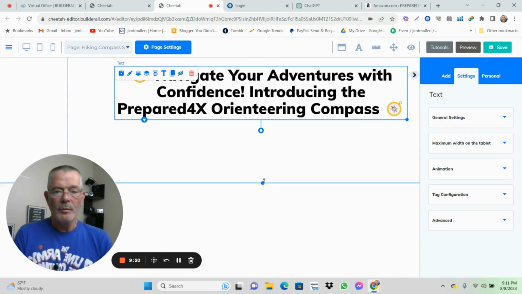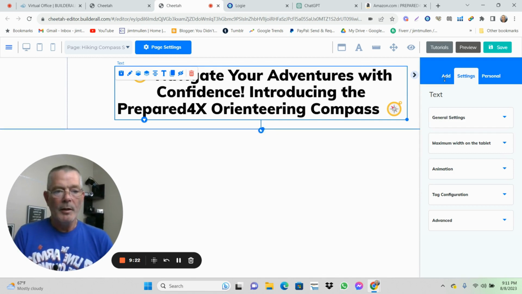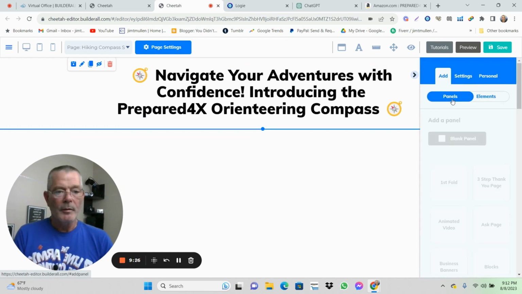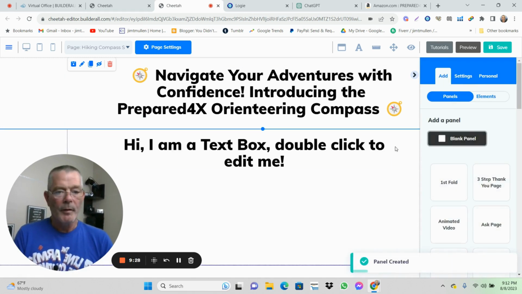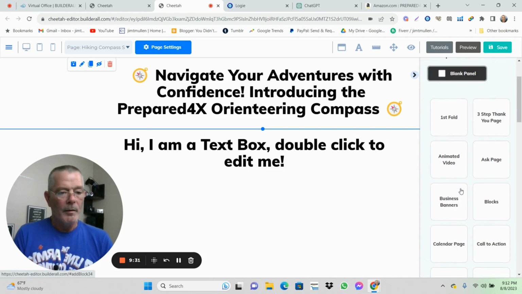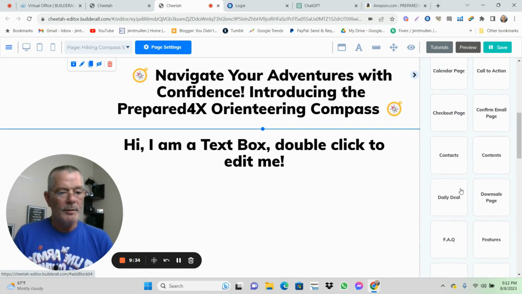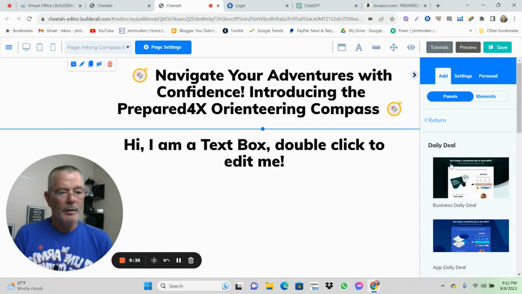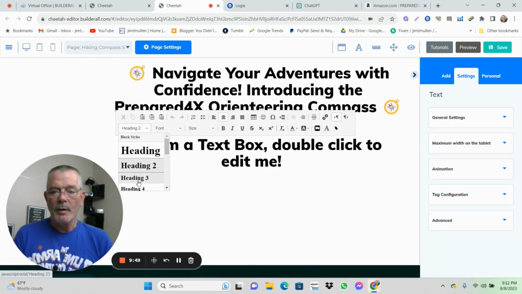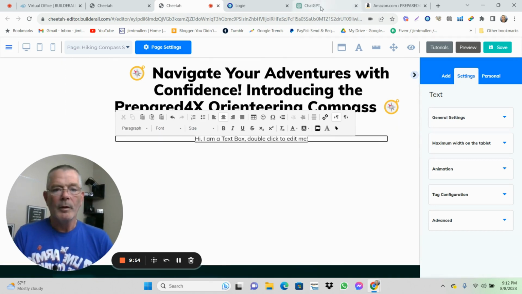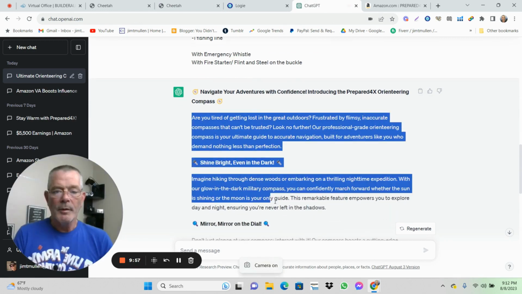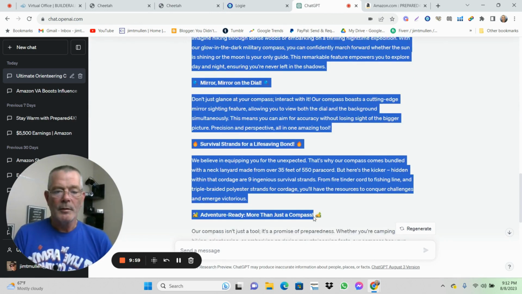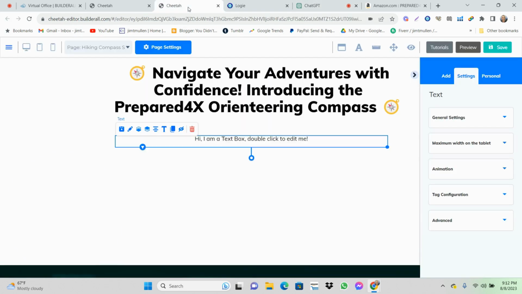Okay? So then we're going to close this up here and we're going to add another panel. Blank panel. And you'll get the hang of doing all of this pretty easy. They have all these options and all these templates, but I'm just going to show you how to do it. So this is a heading 2. We're going to make it paragraph size. Boom. Then we're going to come over to ChatGPT, copy the rest of this, back over to the Cheetah website.